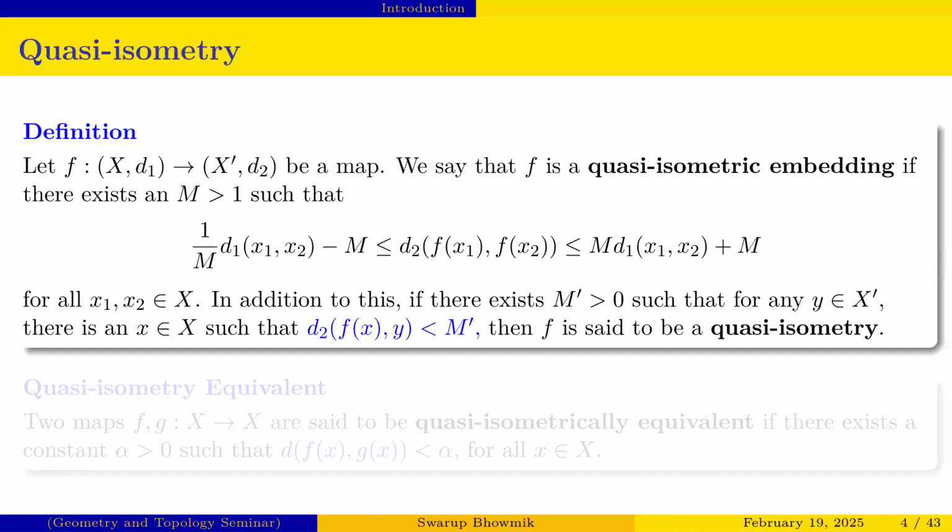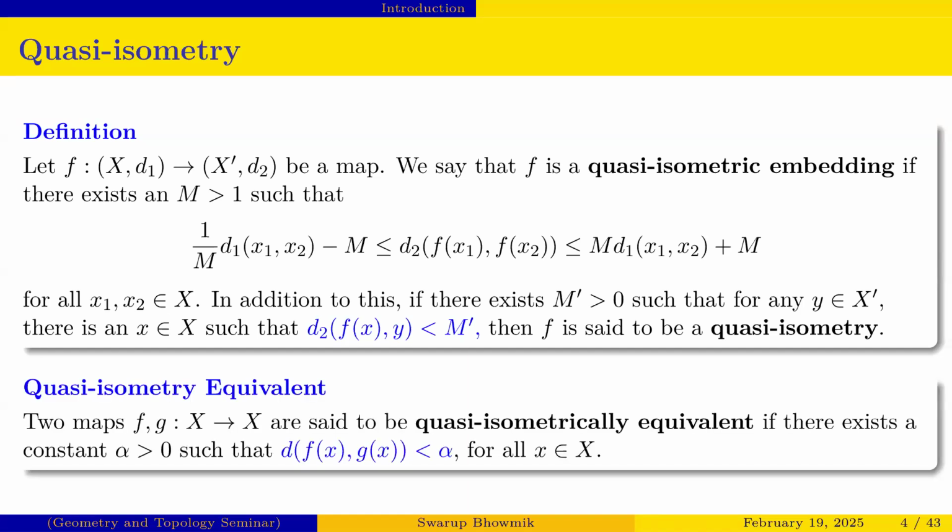In addition, if there exists an m prime such that for any y in the codomain the distance between f(x) and y is less than m prime, then we say this f is a quasi-isometry. Interestingly, if f and g are two maps from the same space, X to X, they are said to be quasi-isometrically equivalent if there exists a constant alpha such that the distance between f(x) and g(x) is less than alpha. This relation is an equivalence relation, which we can check easily.